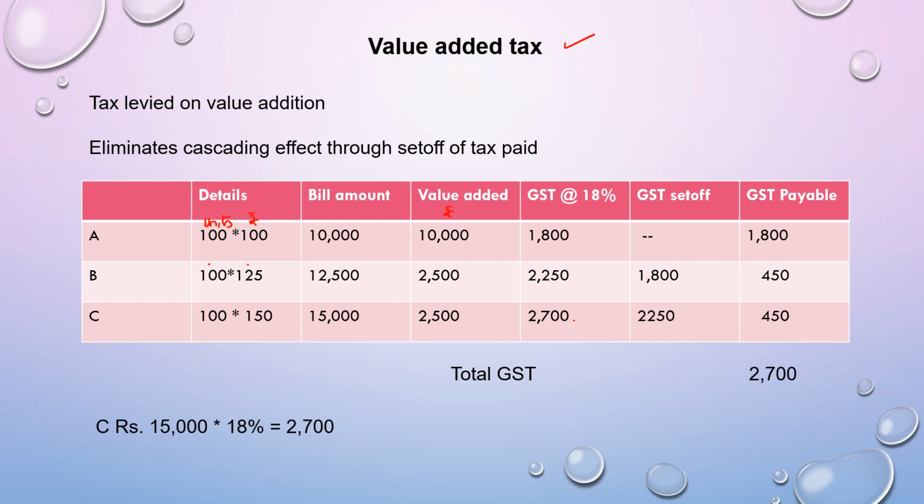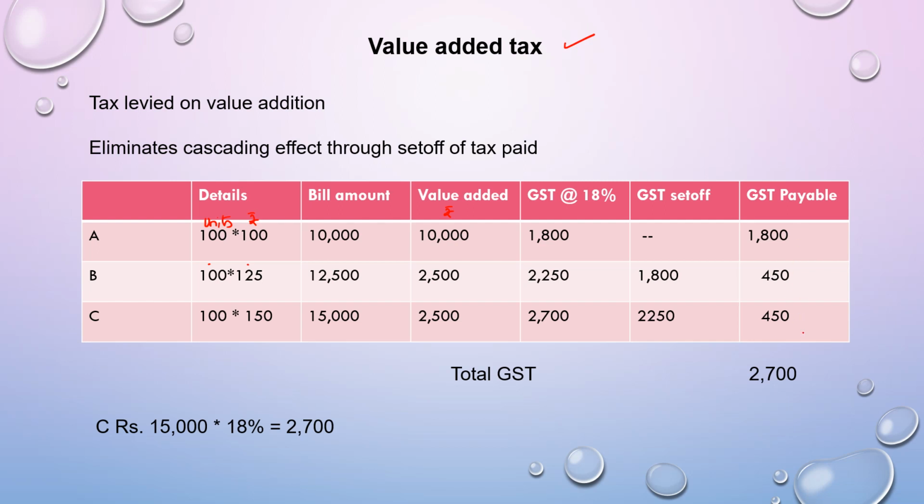This he is going to collect from the ultimate consumer. But on his purchase from B, C has paid 2,250, which he can claim as set off. So against the 2,700 he has collected from his customer, he is going to set off the 2,250 paid to B. Ultimately he will have to pay just 450.